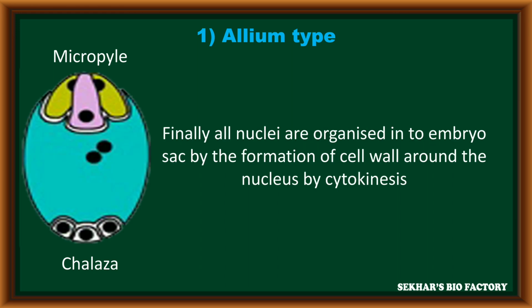After completion of the free nuclear divisions, the three nuclei which migrated towards the micropylar end synthesize cell wall around them, along with the three nuclei migrated towards the chalazal end, which also synthesize cell wall around them. But the two nuclei present at the center never synthesize any cell wall. This is the development of allium type of embryo sac.